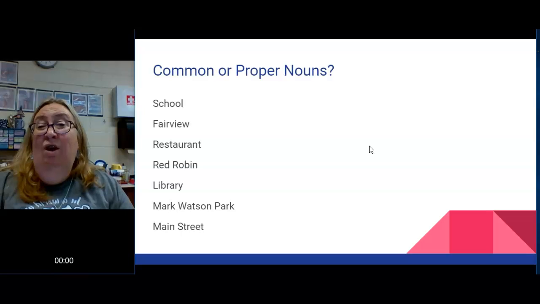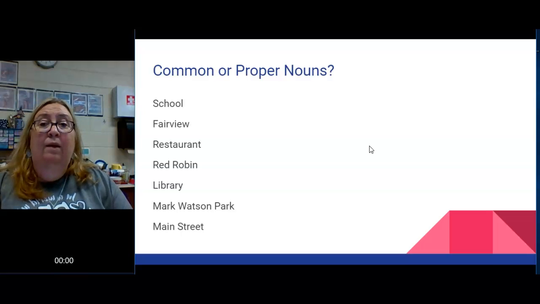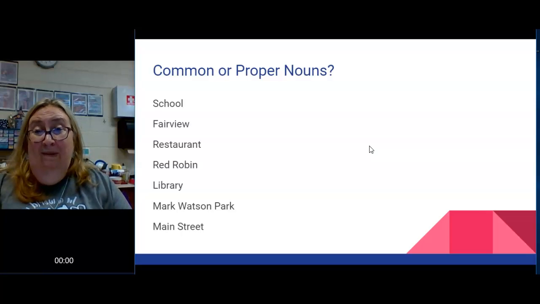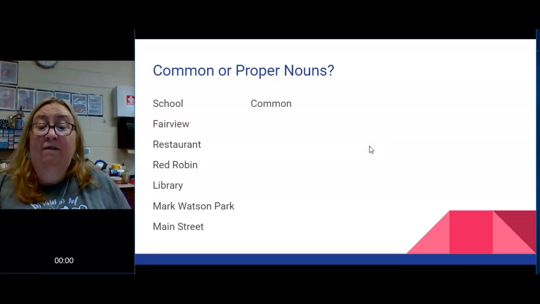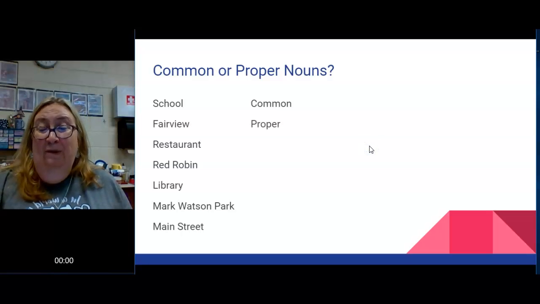So I capitalized all of these because maybe they're the beginning of sentences. We don't know. But I don't want you to rely on that. I want you to think about if these nouns name specific or general people, places, and things. So are they common or are they proper? School. Could be any school, so that's going to be common. Fairview. That's specific. It's the school I'm sitting in right now on a Saturday. Yes, it's true. It's a specific place, so it's proper.